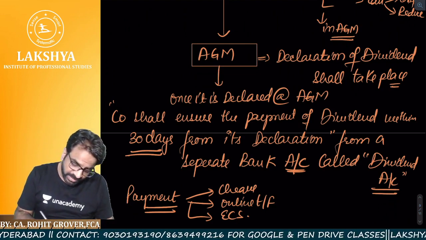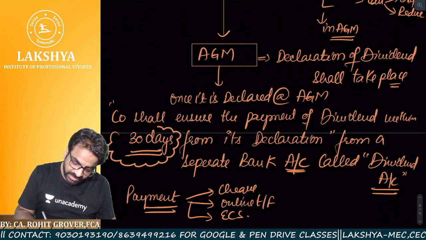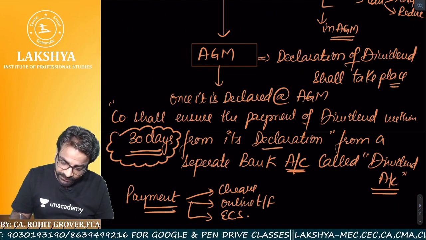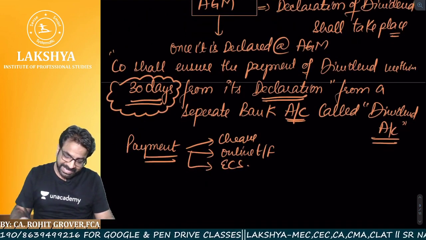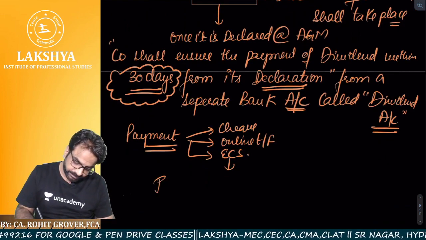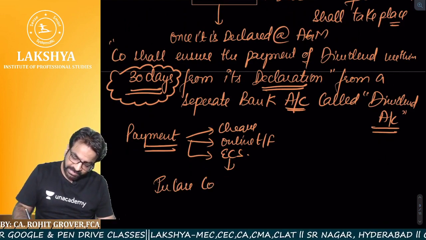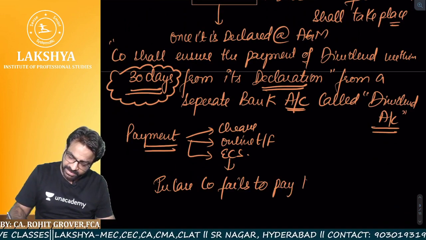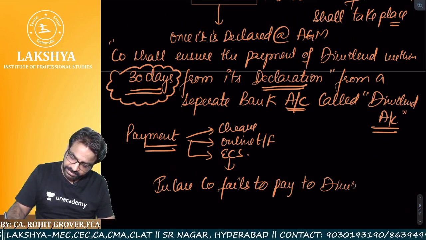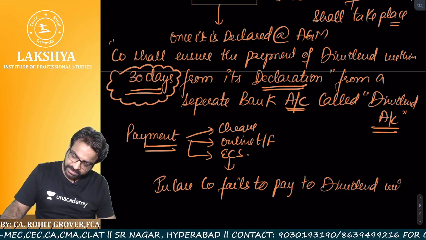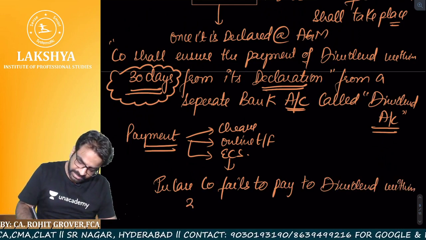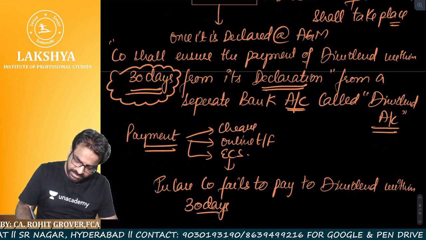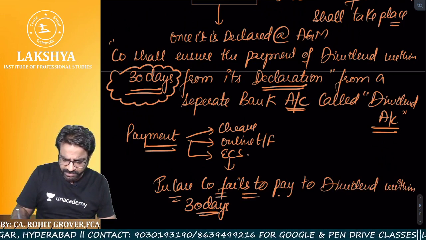But it must be paid within how many days? Within 30 days. So 30 days will start from when? From the declaration. Now, in case the company fails to pay dividend within 30 days, the total dividend, or any amount of dividend.